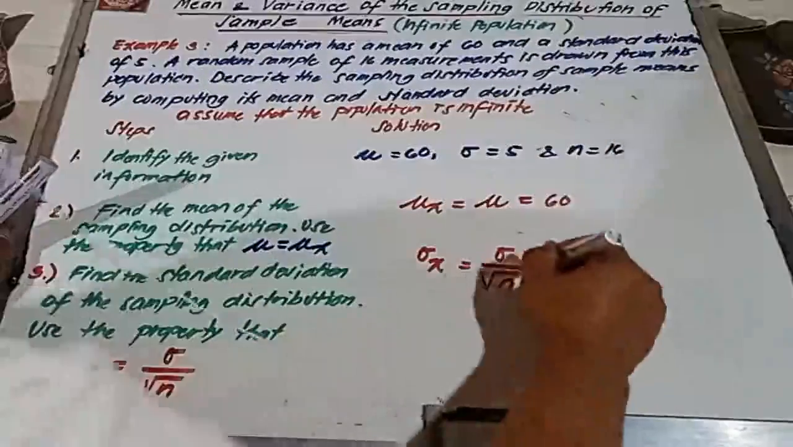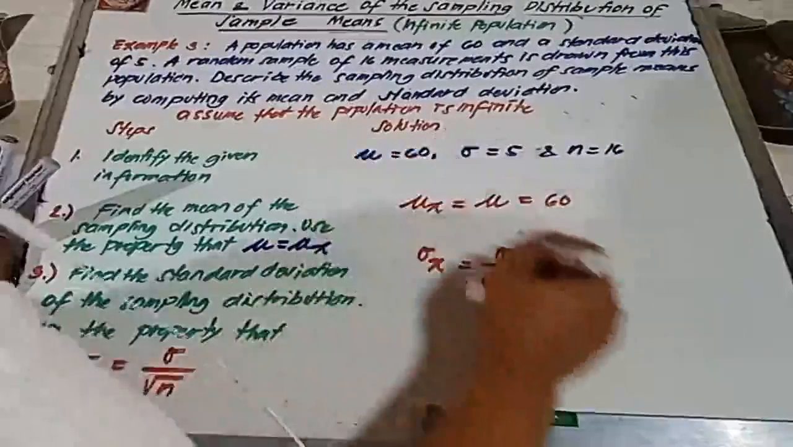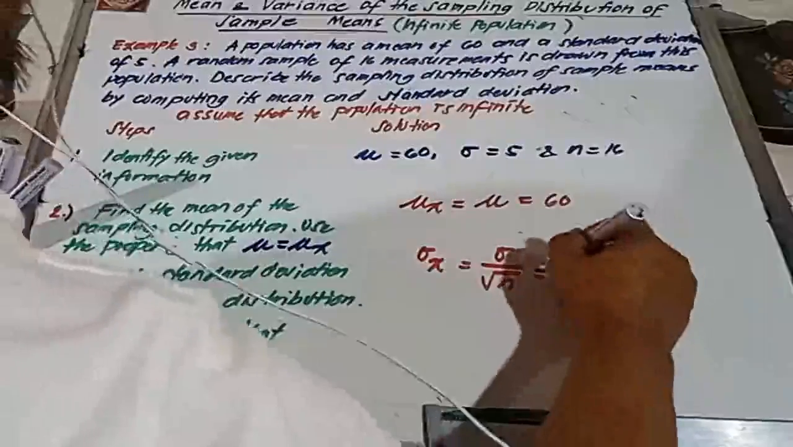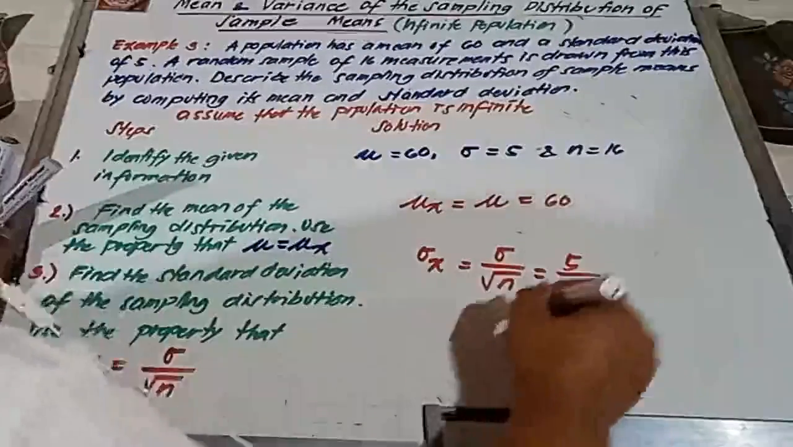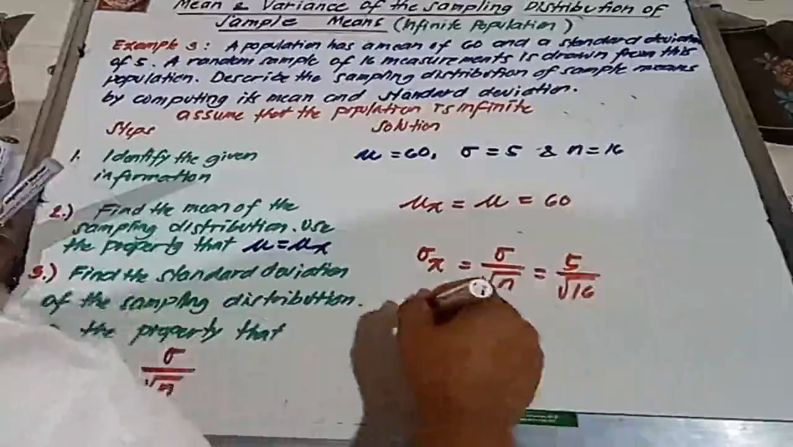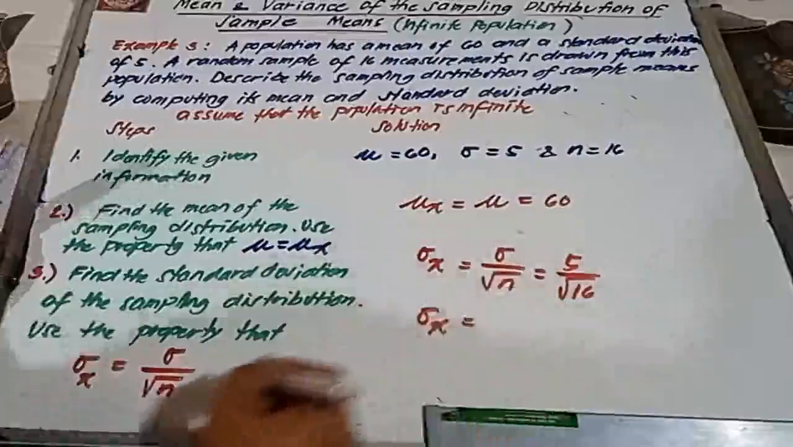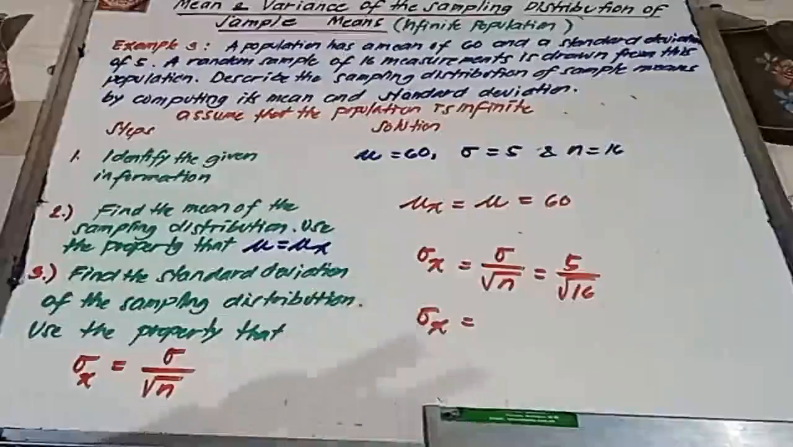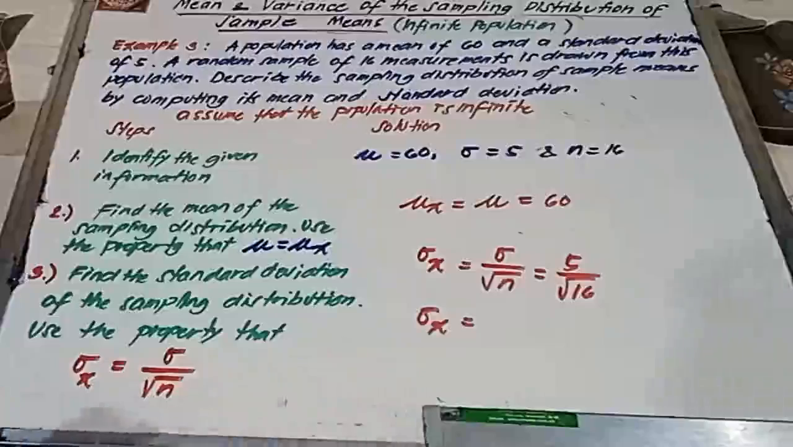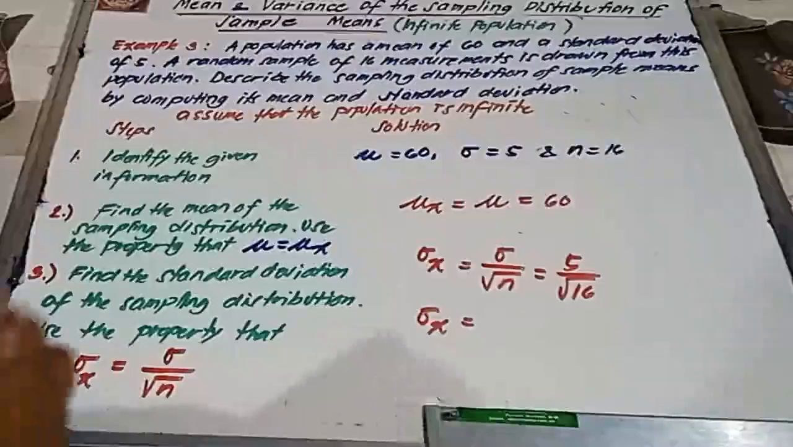Okay. So, ang ating sigma or population deviation, standard deviation is 5 divided by square root of 16. Therefore, ang ating standard deviation of the sampling distribution of sample mean is 5 divided by square root of 16 is 4. So, that is 1.25. Okay?